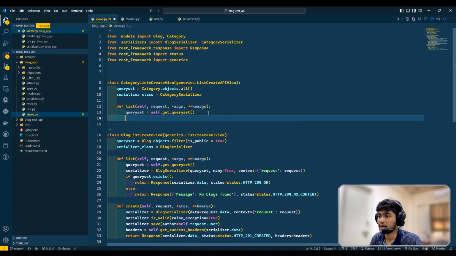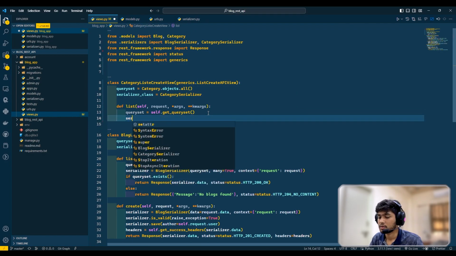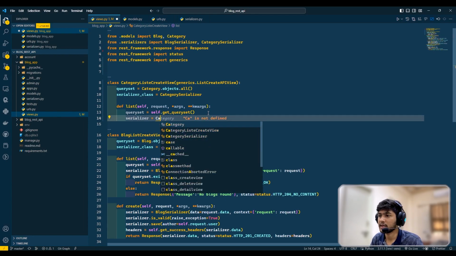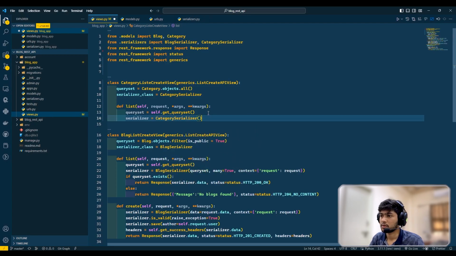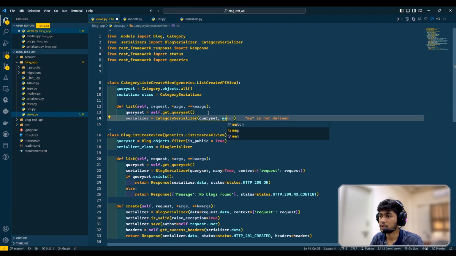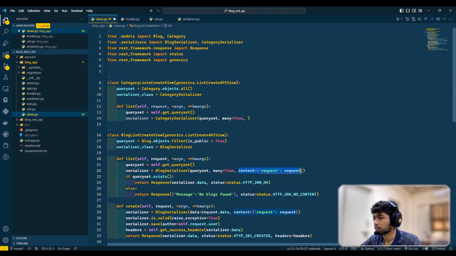Here I will say serializer equals to CategorySerializer, and in here I can pass queryset, many equals to true, and context equals to this request.